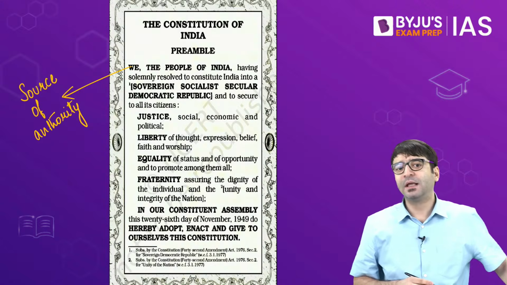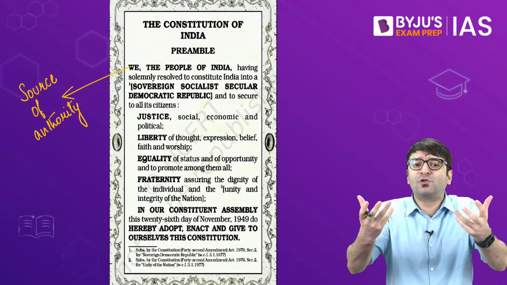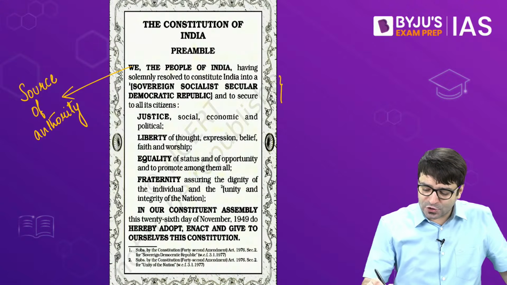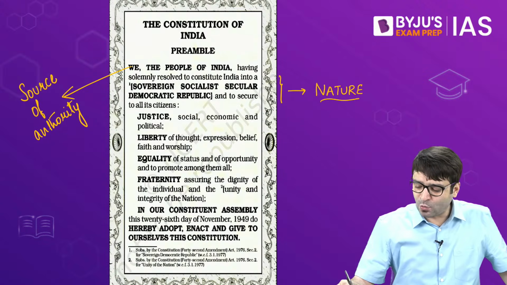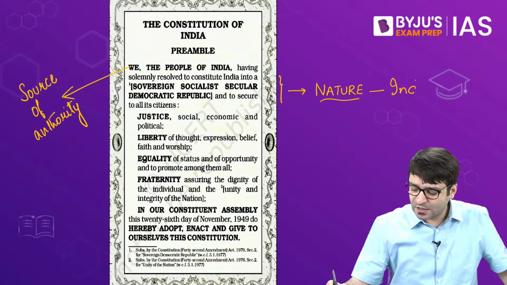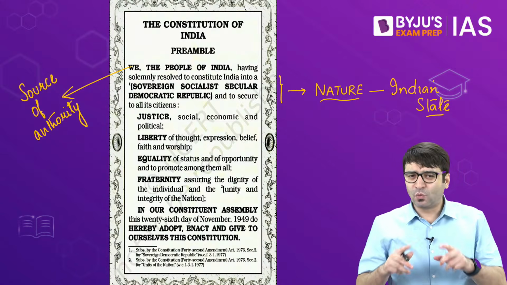That's number 1. The second theme that reflects out of the preamble is what is going to be the nature of the Indian state. And what is the nature of the Indian state? Sovereign, socialist, secular, democratic, republic. What is this nature?